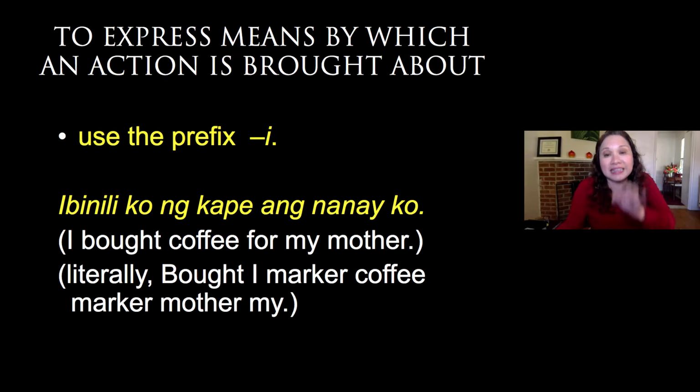Okay. To express the means by which an action is brought about, what prefix do you use? You use i. So you can say, ibinili ko ng kape ang nanay ko. So look at that. So these are what we call causative sentences. So for example, you say, I bought coffee for my mother. So literally, bought, I, marker, coffee, marker, mother, my.